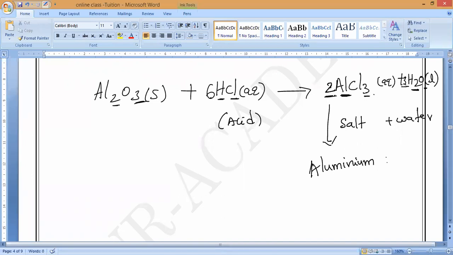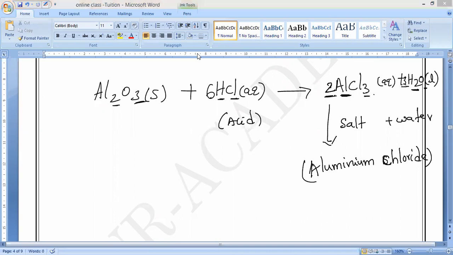I am teaching very slowly only. Aluminium chloride. To help you understand better, I am going very slowly. I can finish this concept within one day, everything, but I am teaching slowly for your better understanding. Speak and interact with me and understand.